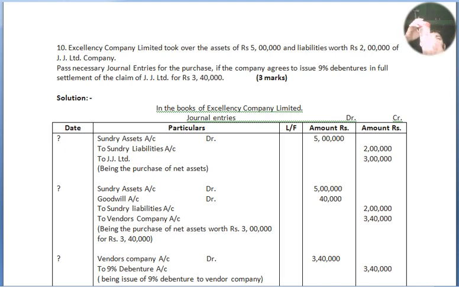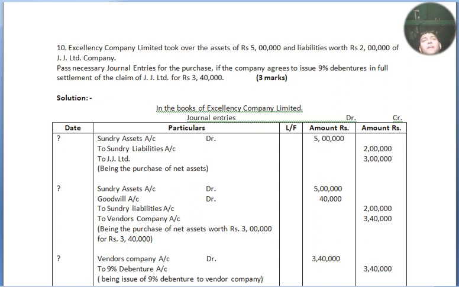The cost of this is 3 lakh, but I am paying 3,40,000. The more paid for the assets is goodwill. It will arise as goodwill. That's why it is precious for me, that's why I am paying. If it is not precious, why should I pay? That's all. Then we have to pass the entry.